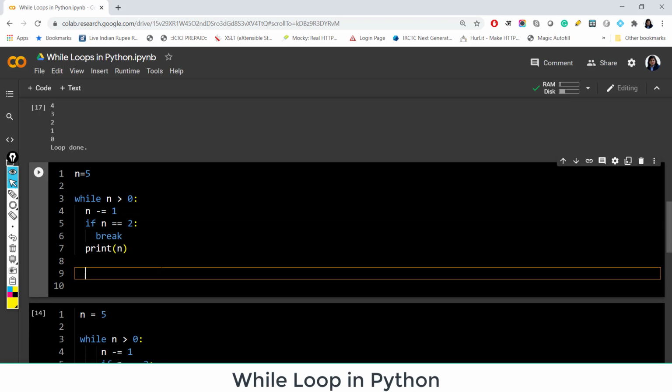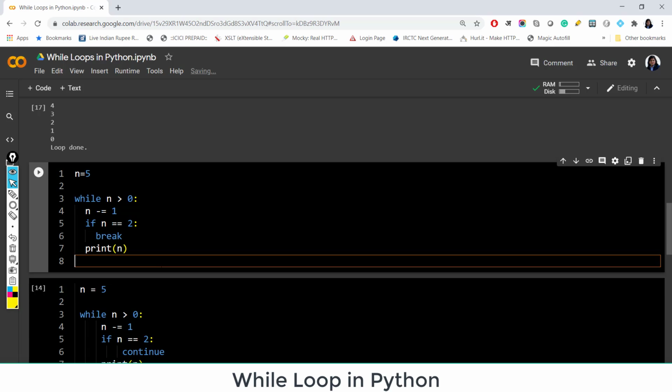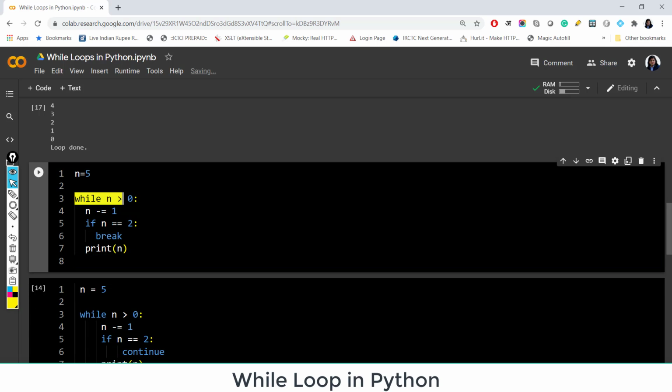Okay. So this is my while loop. And let me tell you again that I'm checking this condition. Whenever n is greater than 0, I'm updating the value of n. Then whenever the value of n becomes exactly equal to 2, when I'm decreasing 5, 4, 3, 2, whenever it becomes 2, I'm breaking the loop. I don't want to do anything. I want to come outside of the loop. Otherwise, I'm printing the value of n, right?